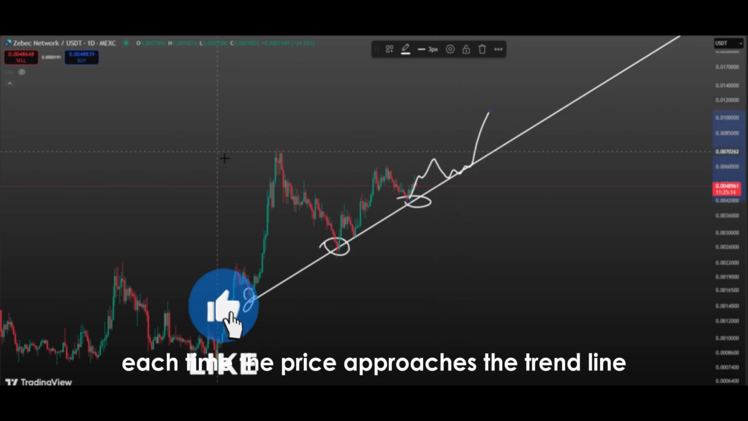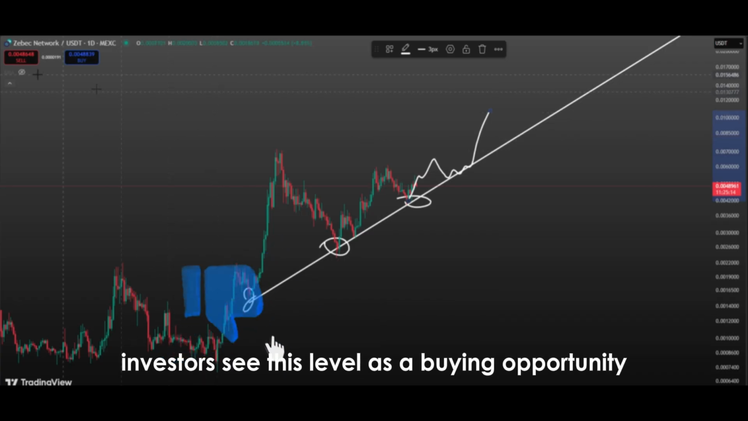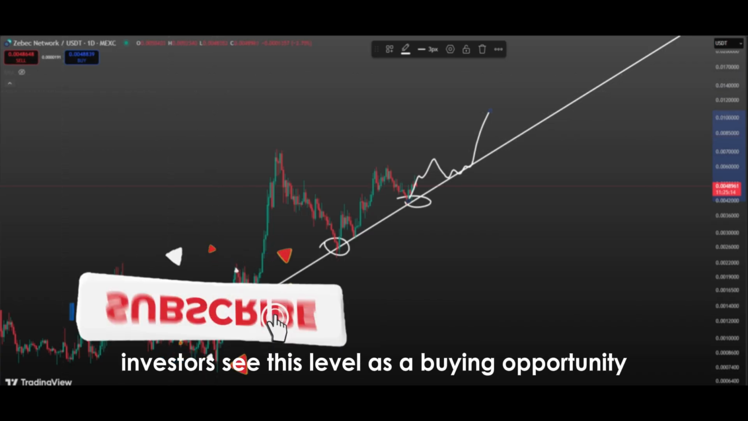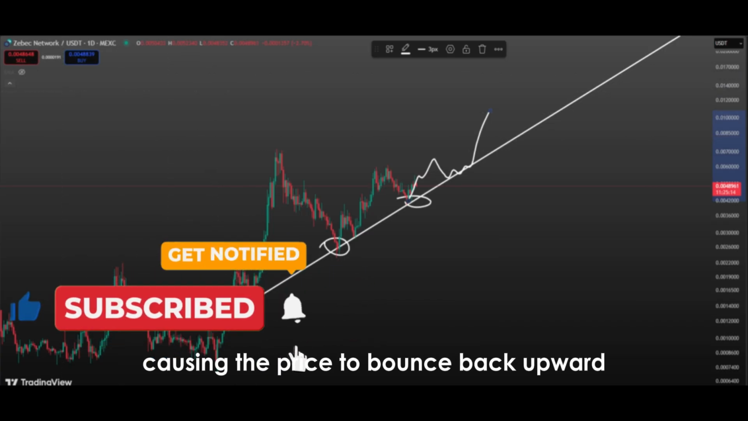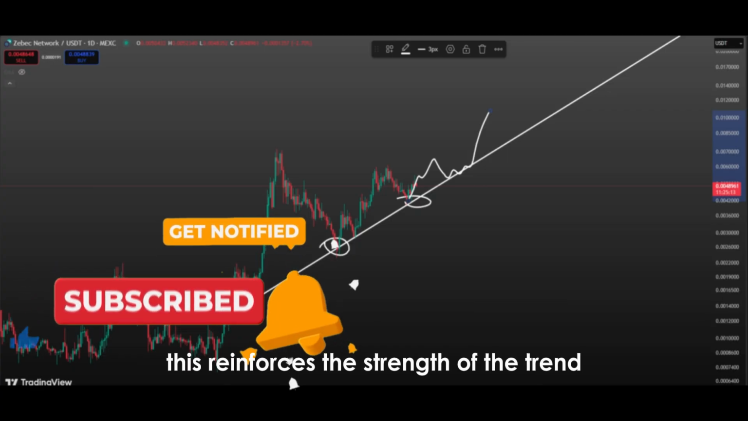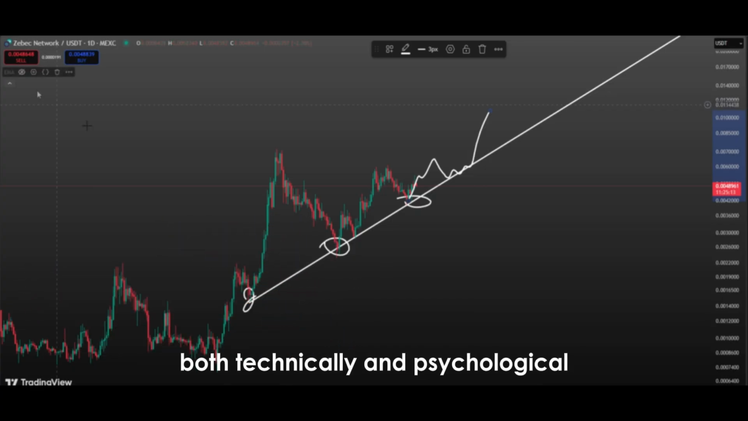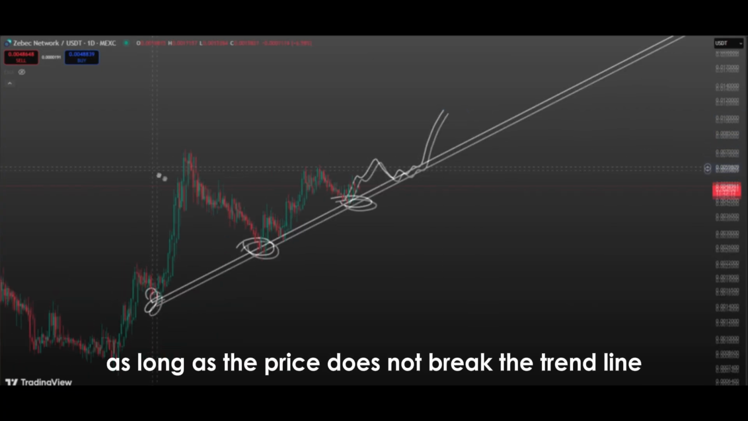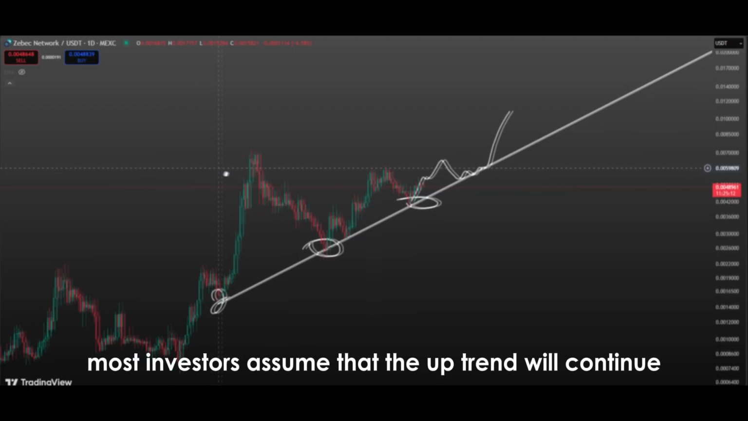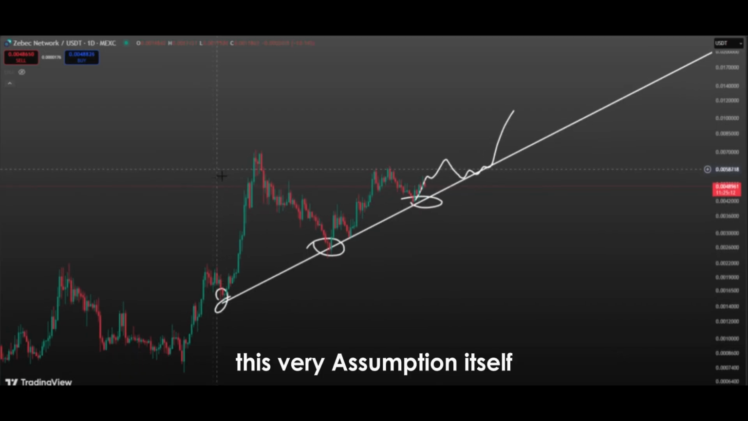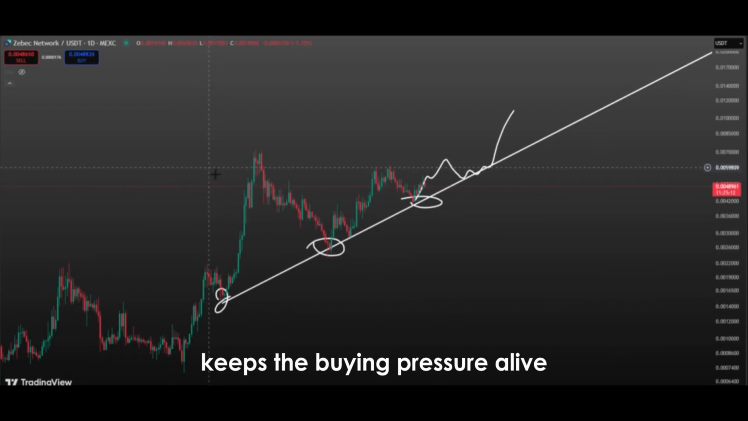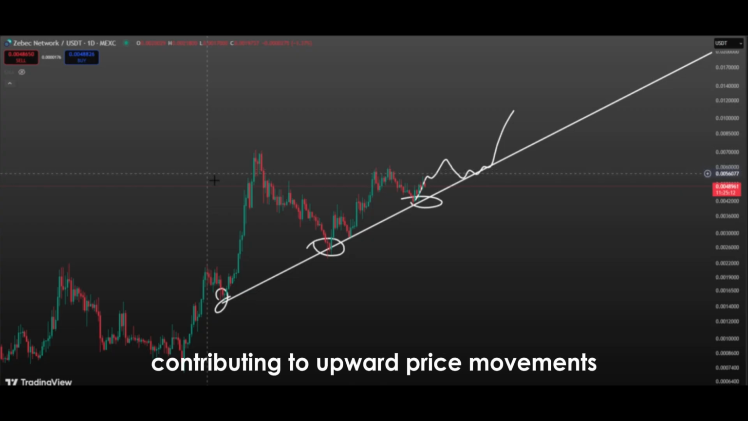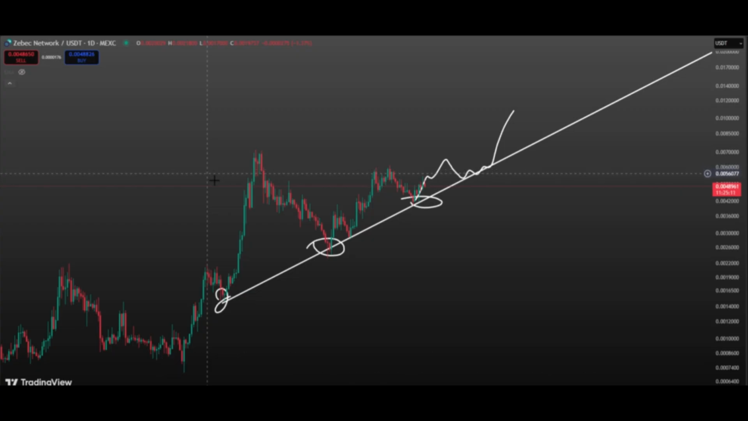Each time the price approaches the trend line, investors see this level as a buying opportunity, causing the price to bounce back upward. This reinforces the strength of the trend both technically and psychologically. Because as long as the price does not break the trend line, most investors assume that the uptrend will continue. This very assumption itself keeps the buying pressure alive, contributing to upward price movements.